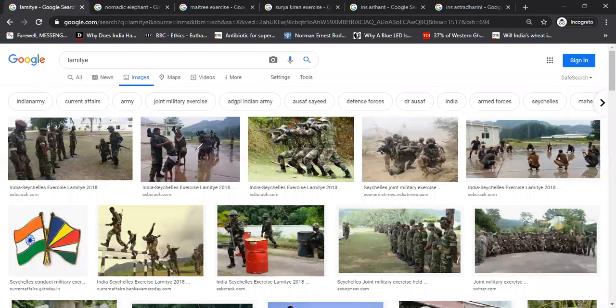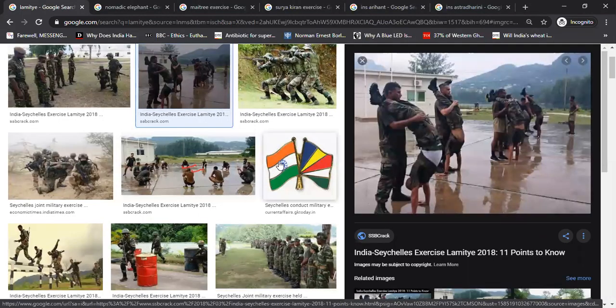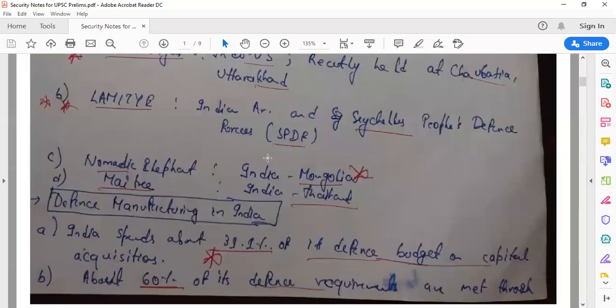So are you seeing this man holding this guy upside down? This is the India-Seychelles exercise, which is called Lamitye. Keep on saying it again and again: India Seychelles Lamitye. Now let's move on. Okay, so Lamitye is India and Seychelles.